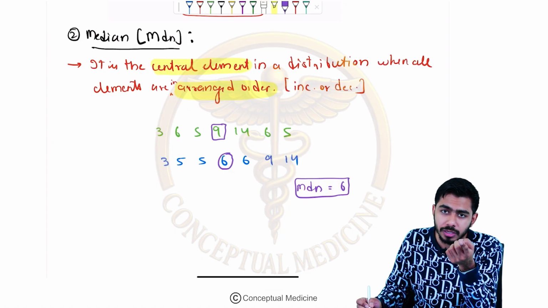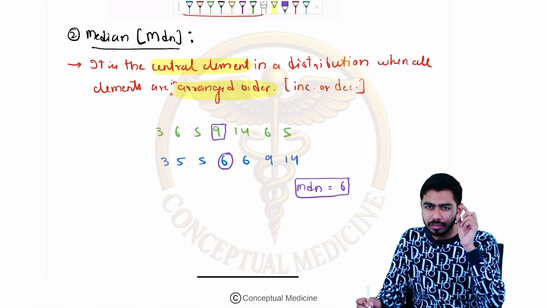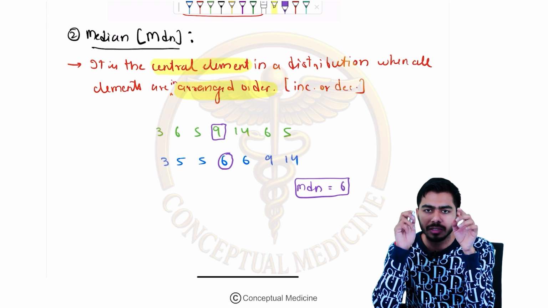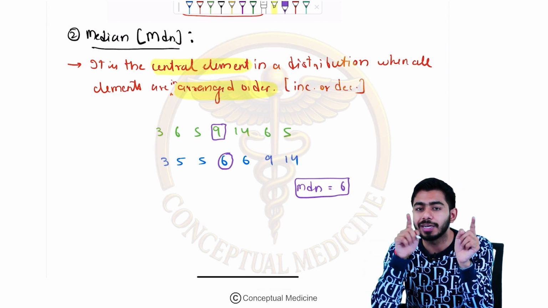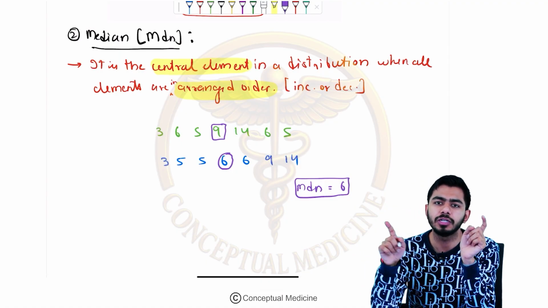You just lose your marks, isn't it? So that is the thing over here. That is the trick over here. That median, just pick the central value. That is okay, providing that you have arranged it in an increasing or decreasing manner.